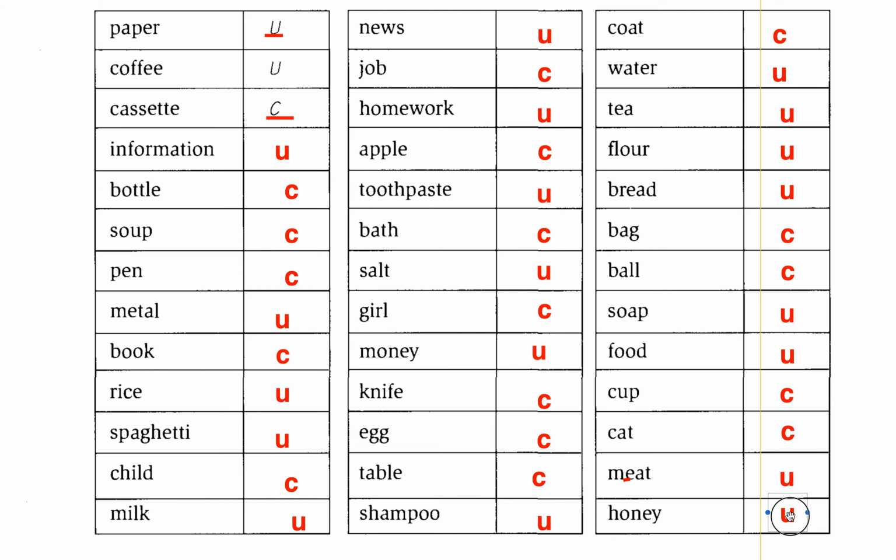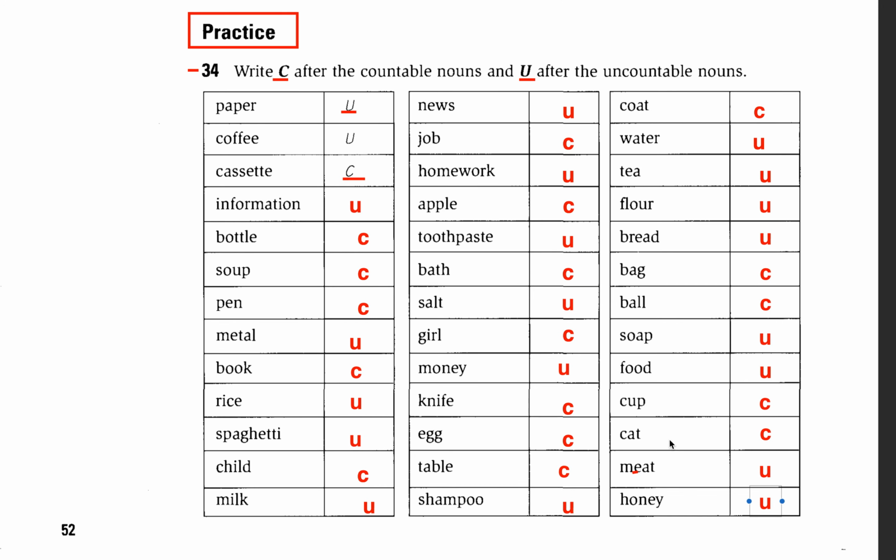Honey, uncountable noun. So these are the answers to our practice exercise. You have to make sure that you remember which one is uncountable and which one is countable. Countable means we can count the amount of them, and uncountable noun means we cannot count them. So we call it an uncountable noun. If we can count the thing, you can say it is a countable noun.